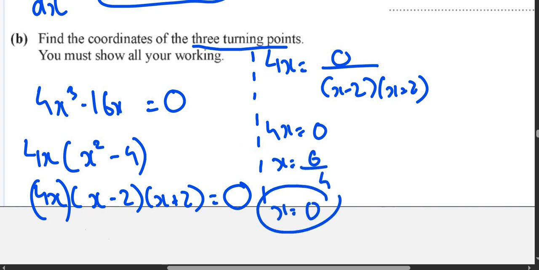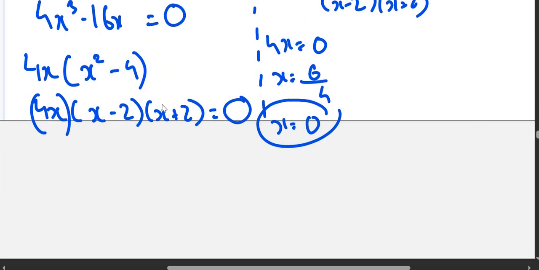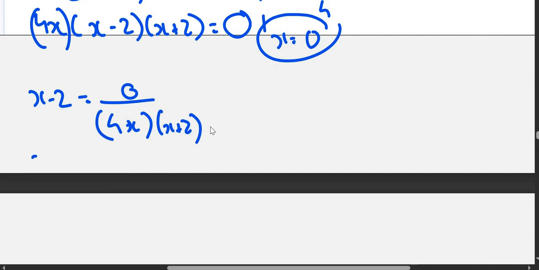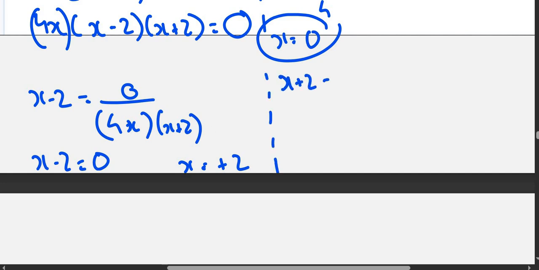So the first value of x is 0. The second value is x minus 2 is equals to 0 divided by 4x multiplied by x plus 2. So x minus 2 is equals to 0, x is equals to plus 2. And third way, we'll do the same thing. X plus 2 is equals to 0, x is equals to negative 2.